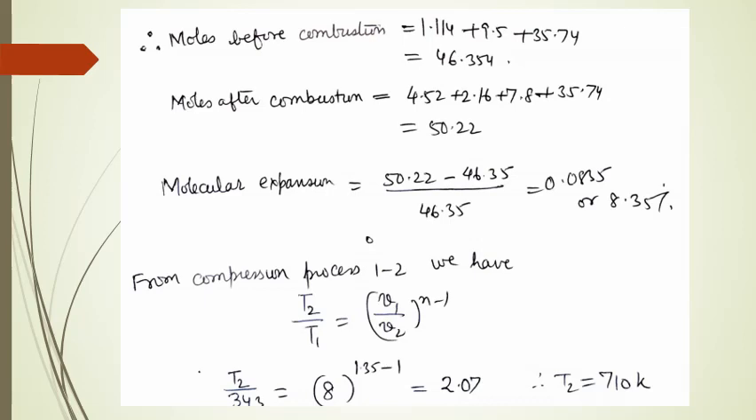Therefore, moles before combustion were 46.354, moles after combustion were 50.22. So it's not contraction, but we should say it's expansion. So we write molecular expansion in terms of percentage, and that comes out to be 8.35%. Now for the compression process 1 to 2, we have written the expression which gives the relation between temperature and volume, and we get the value of T2 as 710 Kelvin.